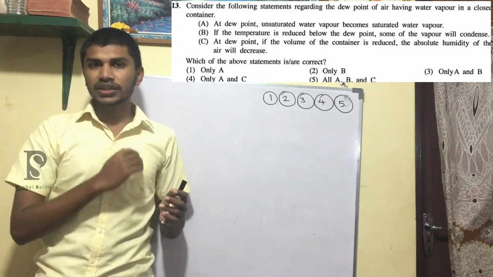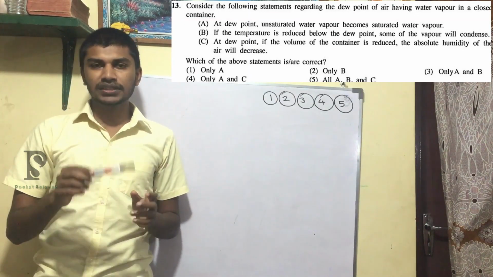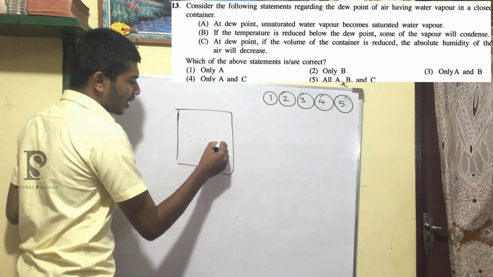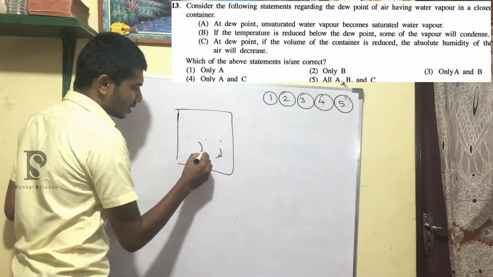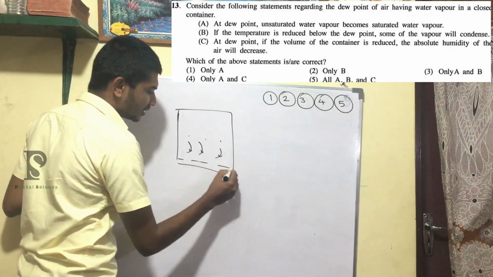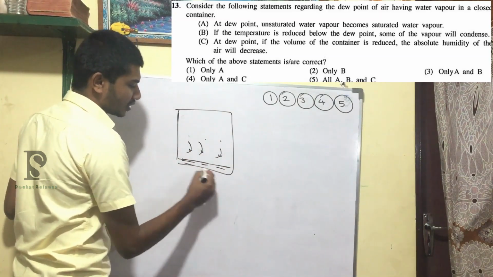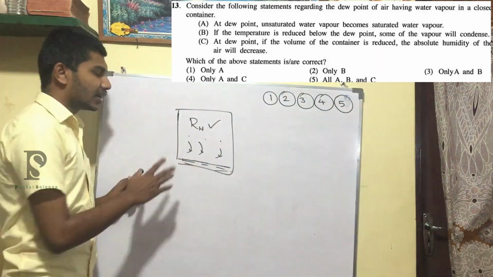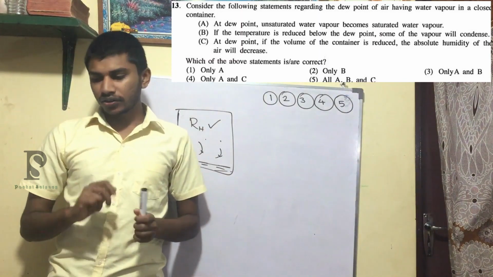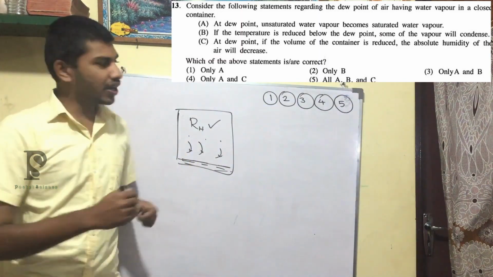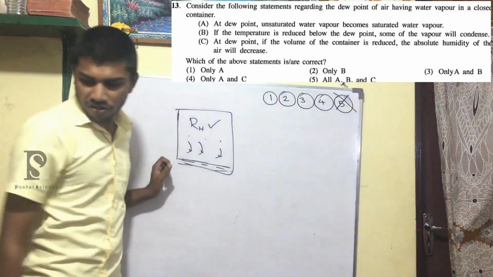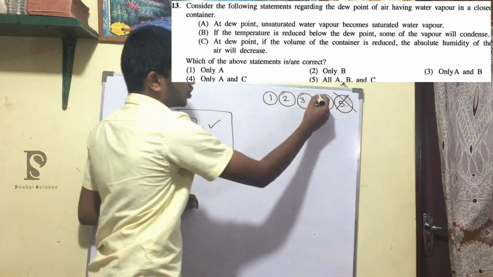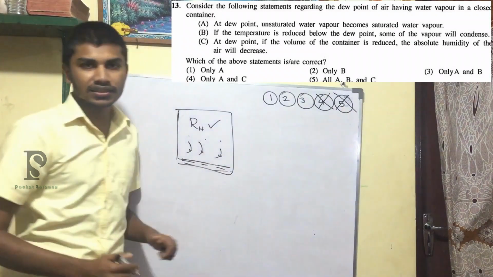So if you decrease the volume, what happens is some amount of vapor will be condensed and make water in the container, right? And the humidity will remain unchanged. C is a wrong answer. So the fifth one is not possible, and also the fourth one is not possible, right? So we have three answers remaining.